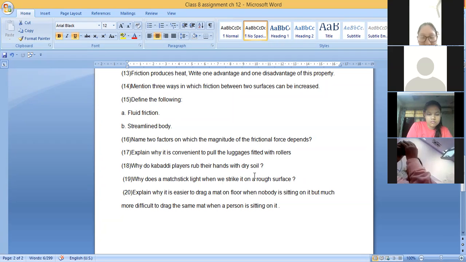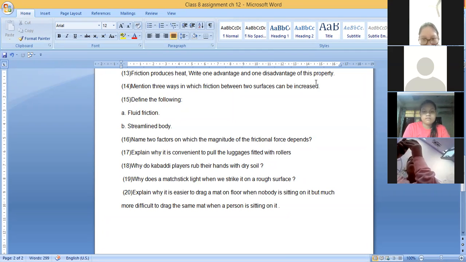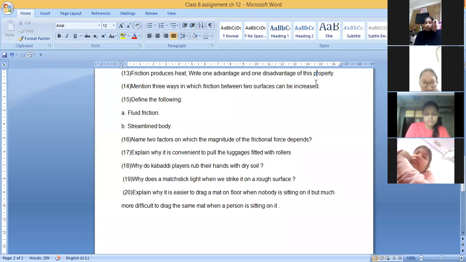Explain why it is easier to drag a mat on a floor when nobody is sitting on it, but much more difficult to drag the same mat when a person is sitting on it. You must have played like this sometimes, dragging a mat. It is easier to drag a mat when nobody is sitting on it, and very difficult when some person is sitting on it. Why is it so? Just as he has told, the weight increases. When the person is sitting on the mat, it becomes difficult. Yes, Aryan, you have given the answer.